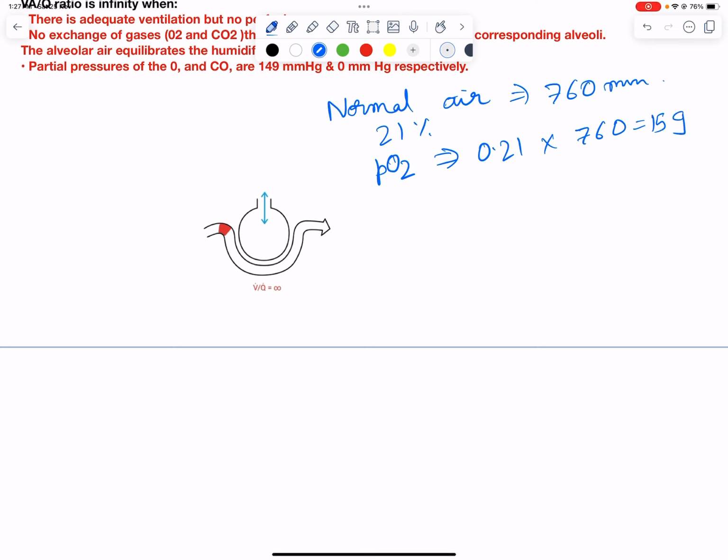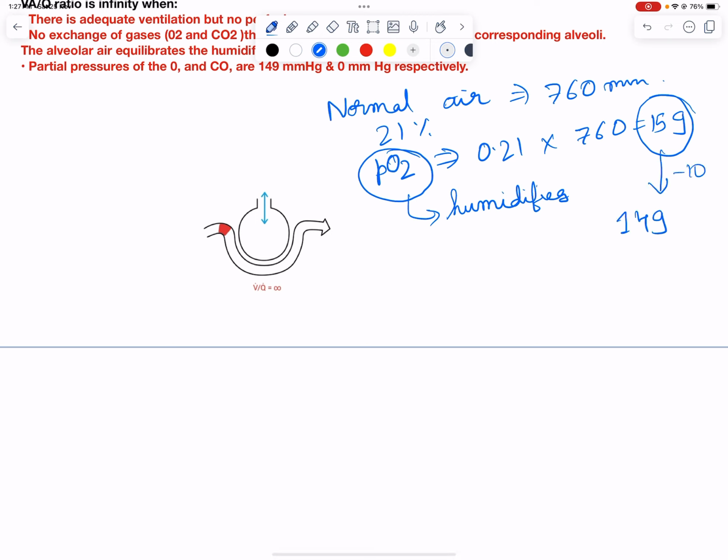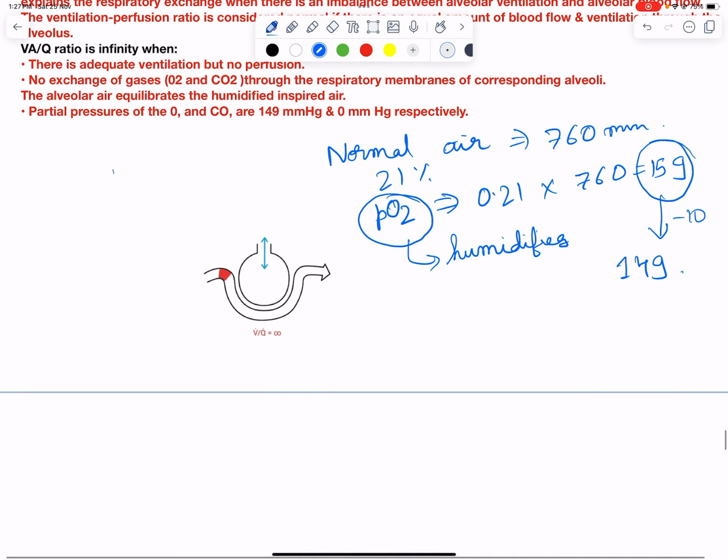Now from 159, what happens is that when the oxygen passes through the respiratory tract, it humidifies. Now when it humidifies, the partial pressure of oxygen will reduce. So it reduces by 10 and becomes 149. So up till now, this would be clear, how the partial pressure of oxygen is 149 in the alveoli. Now, how can we prove that V by Q is equal to infinity?